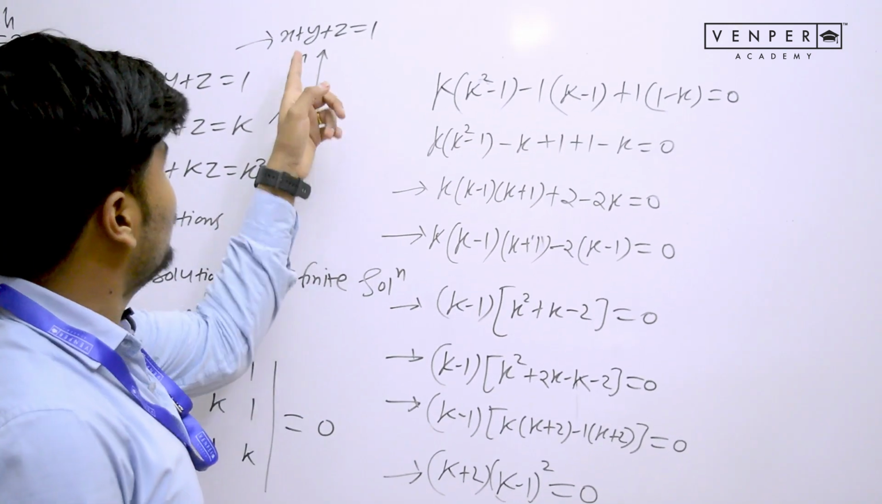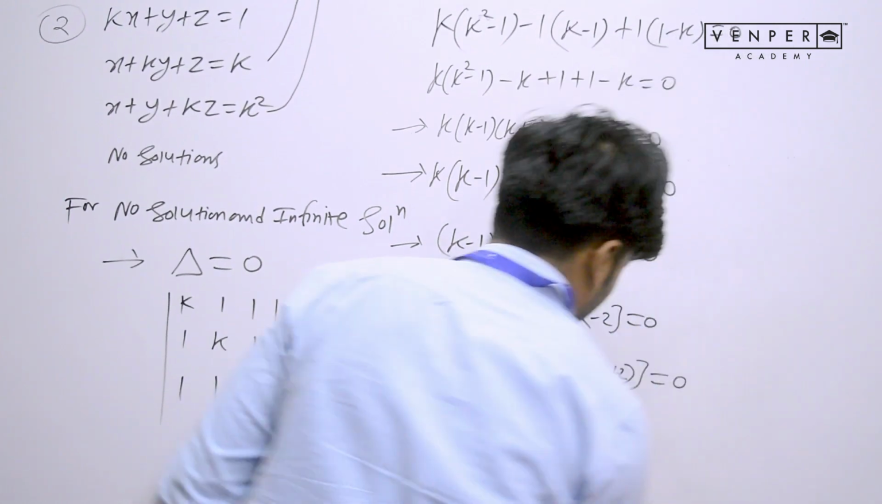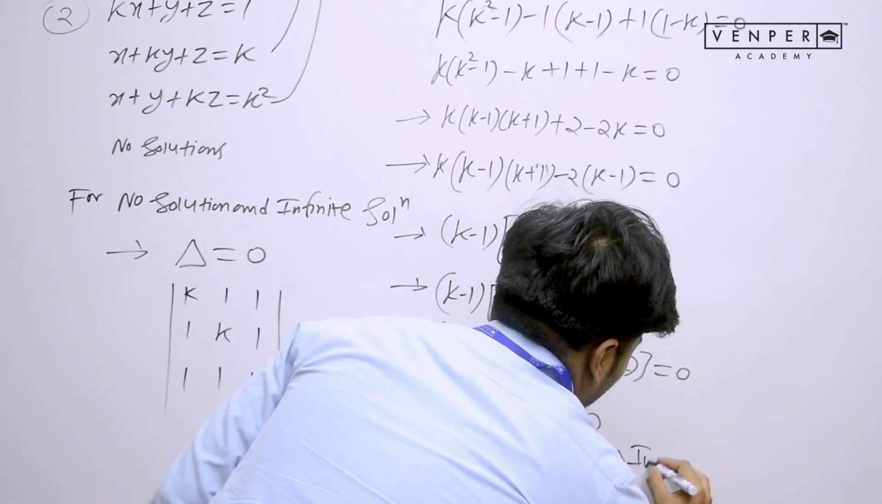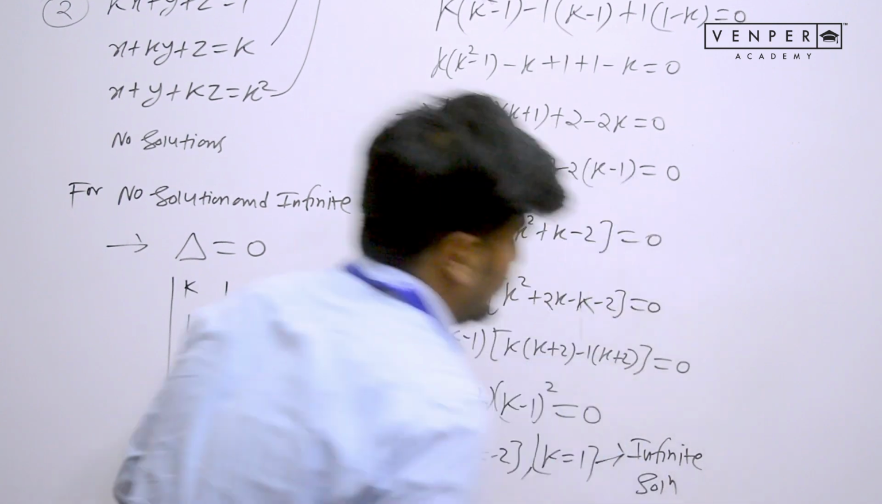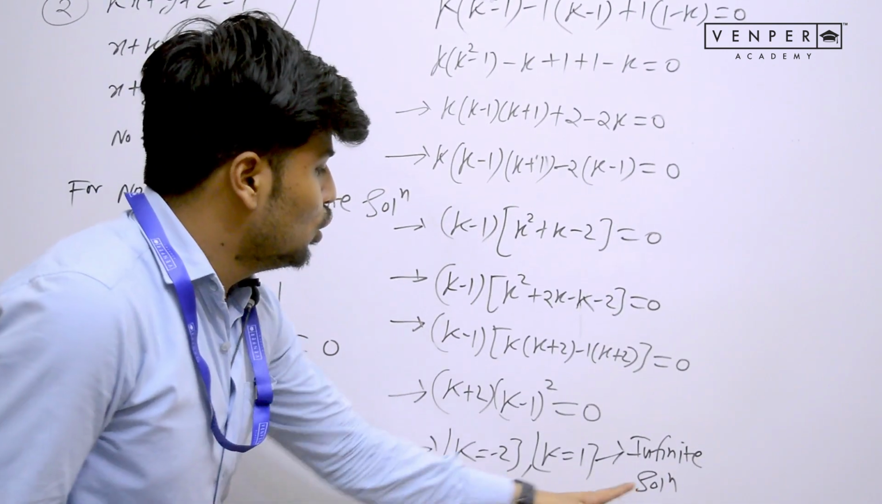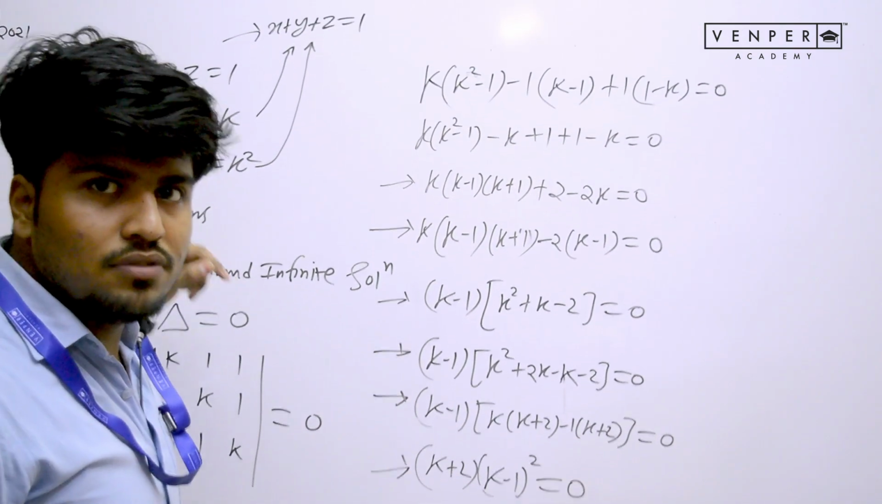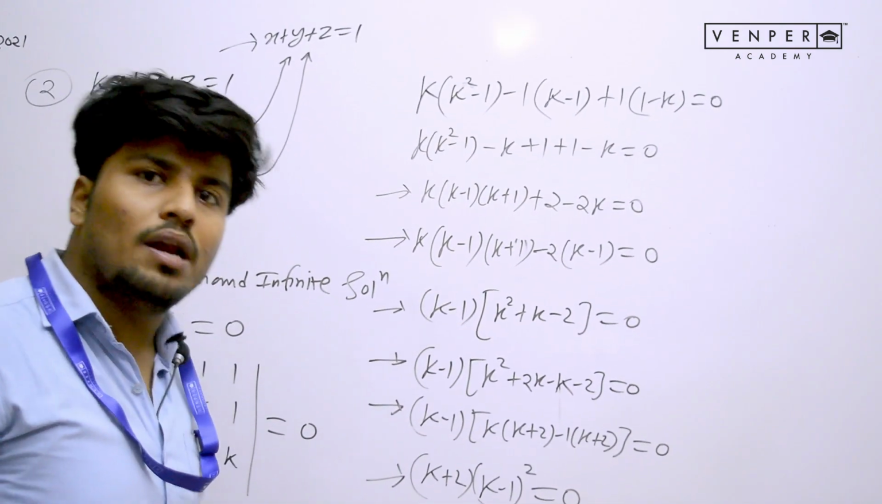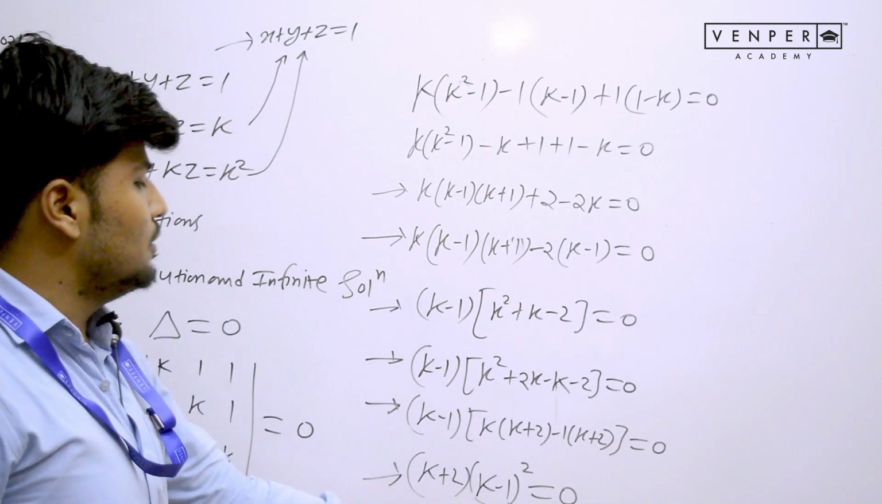Okay. If you take k is equals to 1, you will get infinite solutions. What you will get? Let me write it here, so it will be easy for you to understand. Infinite solution. If you take k is equals to 1, you will get infinite solution because all the equations become same. All the equations become same means all the lines are overlapping, and if all the lines are overlapping means they will have infinite solution.